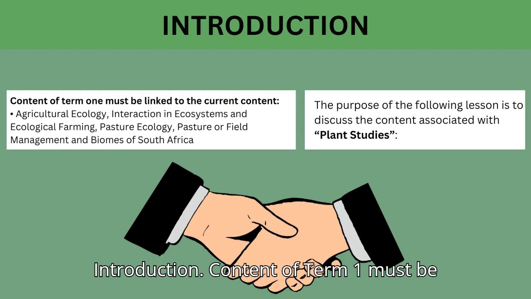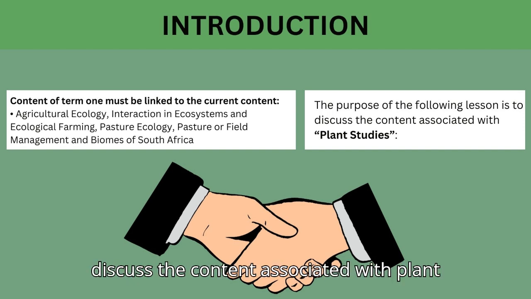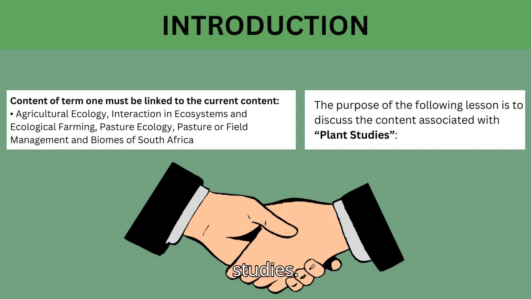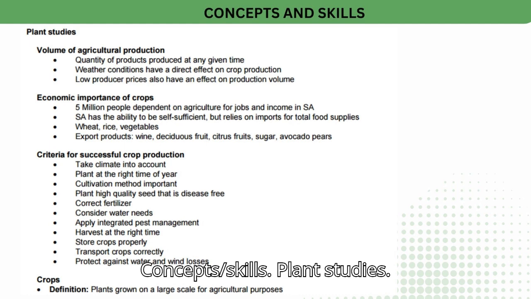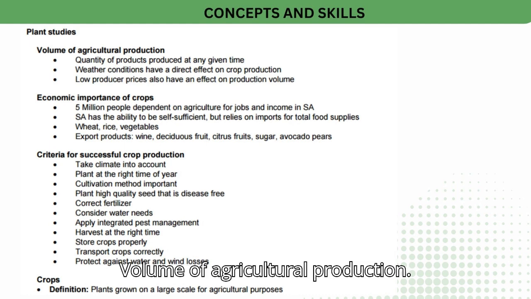Introduction. Content of Term 1 must be linked to the current content. Agricultural ecology, interaction in ecosystems and ecological farming, pasture ecology, pasture or field management and biomes of South Africa. The purpose of the following lesson is to discuss the content associated with plant studies.